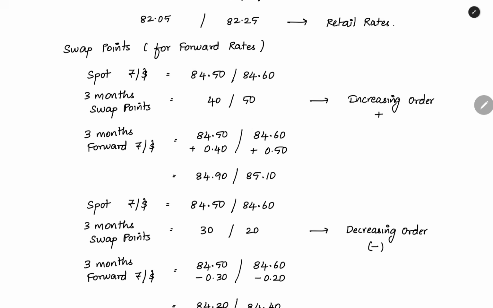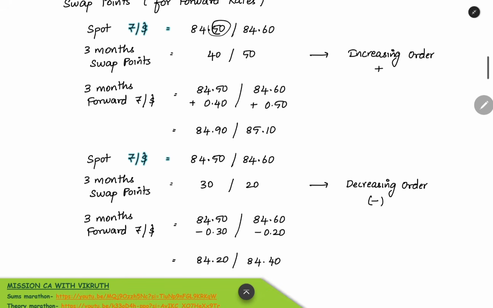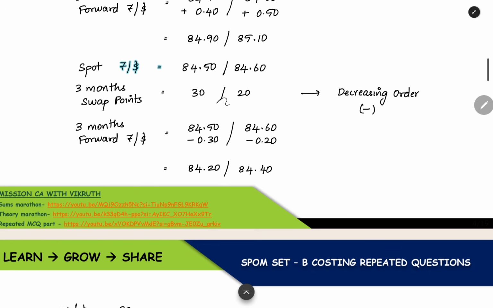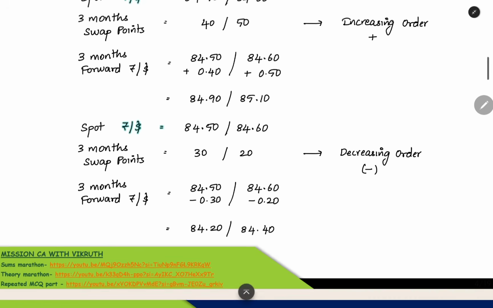84.5 plus 40 points, how will you add? You have to convert it into a decimal. Here we have 2 digits after the decimal point, so you make it 0.40. When you add it, you get 84.9. When you add the 50 swap points, 0.50, because of 2 decimal places, you get the 3 month forward rupee per dollar. And when the swap points are in decreasing order, like 30 to 20, minus 10, so it is in decreasing order, you have to subtract the swap points in both places. So this is the concept of swap points.